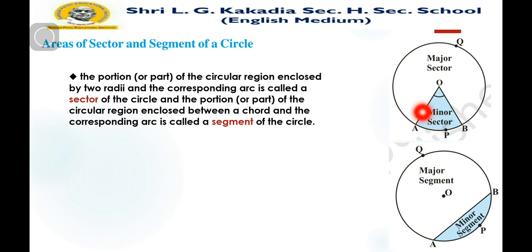This is a minor sector and this is a major sector. The portion of a circular region enclosed between a chord and the corresponding arc is called a segment of a circle.